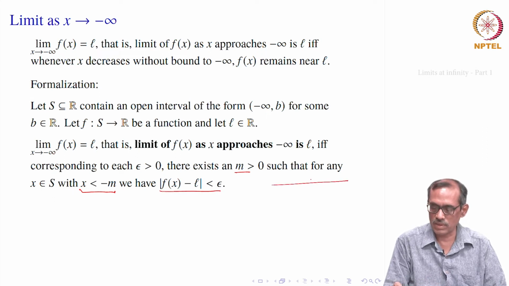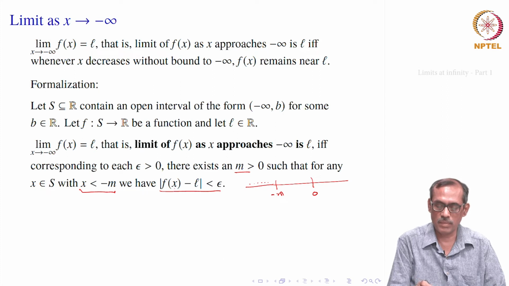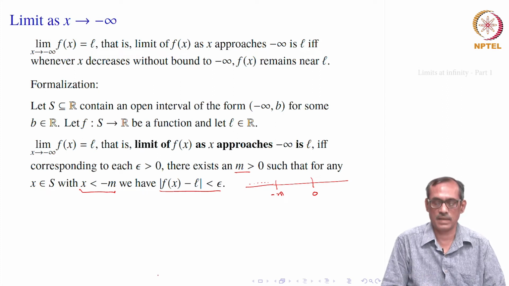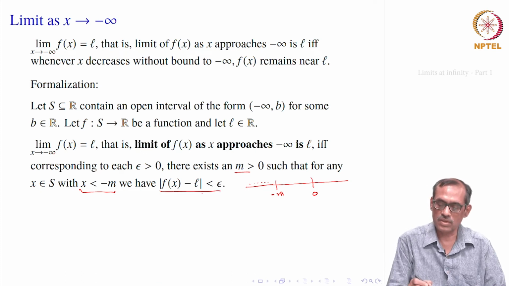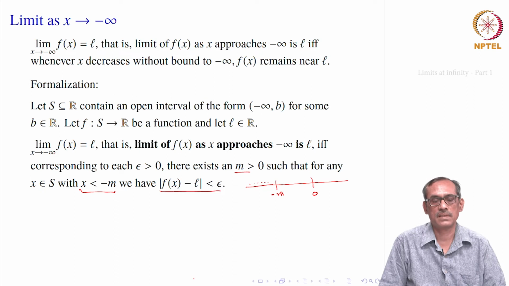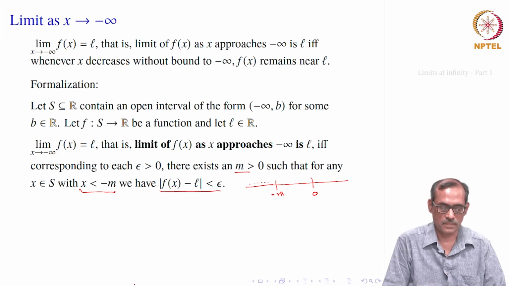So, that means corresponding to each epsilon greater than 0, you should get some m, such that whenever x lies here, smaller than minus m, m will be some bigger number, minus m will be smaller. So, this is 0. Then for all such x, f x is lying epsilon close to L in that neighborhood, that is f of x should lie between L minus epsilon and L plus epsilon. So, we say that f of x remains near L when x lies near minus infinity. That is the notion which is formalized here.